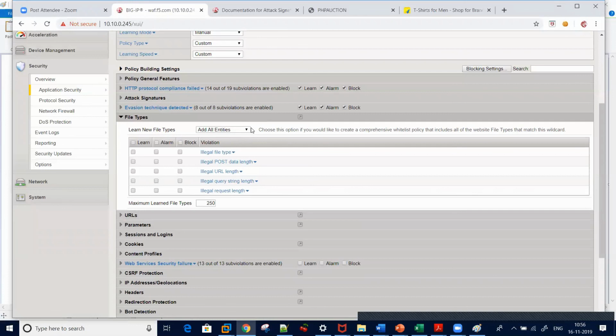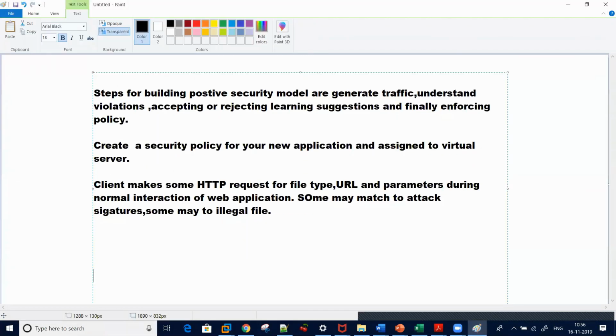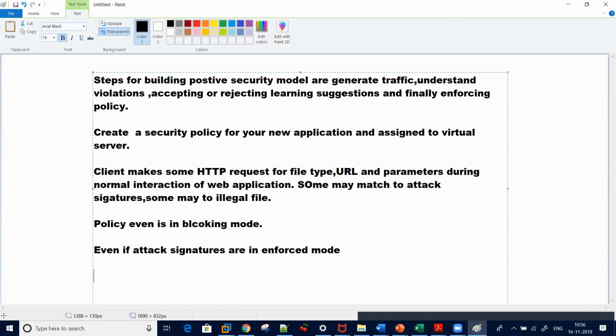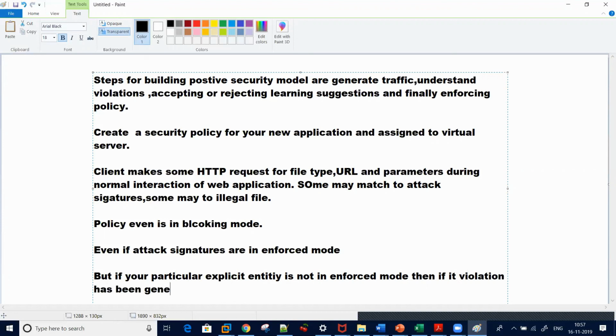Here a new concept has been introduced. We discussed that even if the policy is in blocking mode, and even if attack signatures are in enforce mode, if your particular explicit entity is not in enforce mode, then even if a violation has been generated, it will not block.